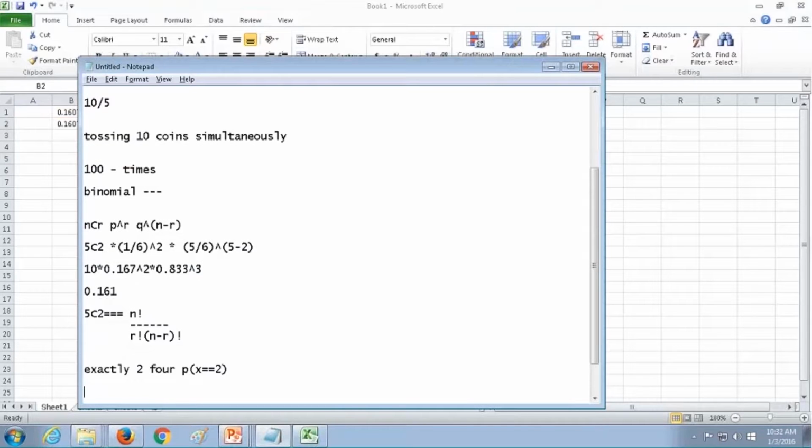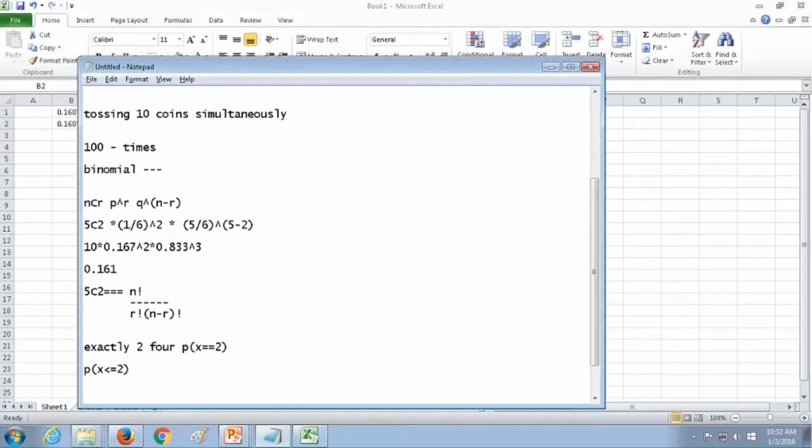In the same way, if I want to find less than or equal to 2, P of x less than or equal to 2, in this case, what should be my value? I should calculate the probability of 0, because if it is less than or equal to 2, I should calculate the probability of 0, the probability of 1, and the probability of 2, right? In this situation.